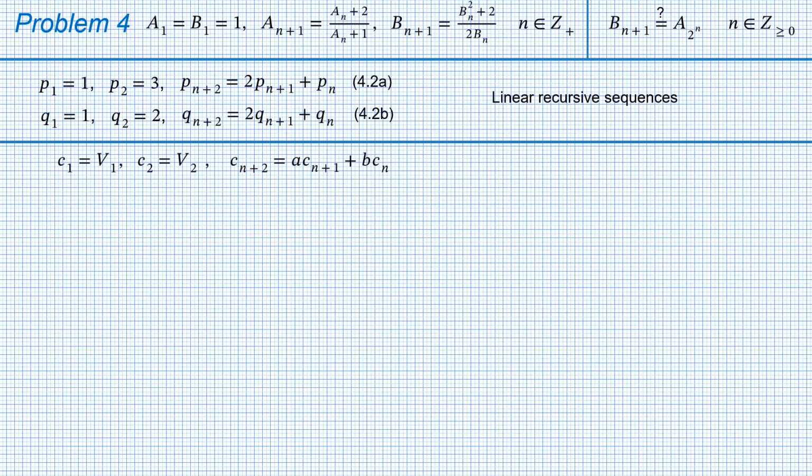Note that elements of the sequence appear in the recursive formula in decreasing order of indices, n plus 2, then n plus 1, and finally n. To get a closed formula for such a sequence, we write a so-called characteristic equation, by replacing members of the sequence with a variable in different powers.